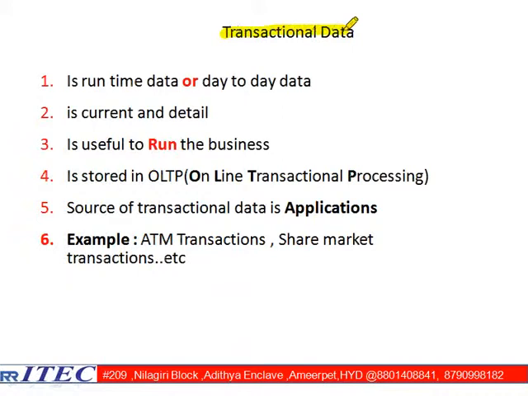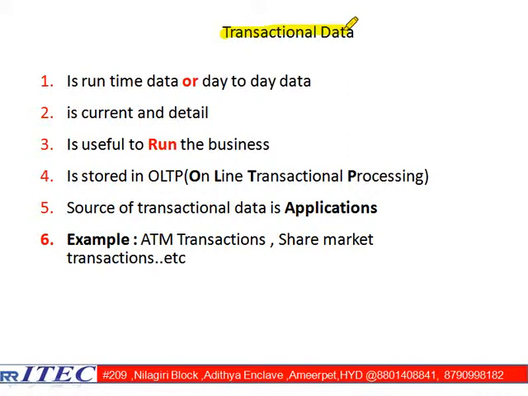Transaction data we are storing in one database that is known as OLTP. And transaction data we are getting from applications. Different applications are like Facebook, Google Plus, and share market application or ATM application. These all things are available. Now, tell me, in any business type, like healthcare, IME, BFS, retail, the number of business types are available. Any business type you take, we have a huge amount of data available.